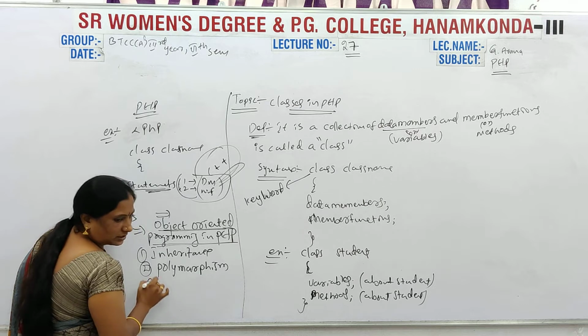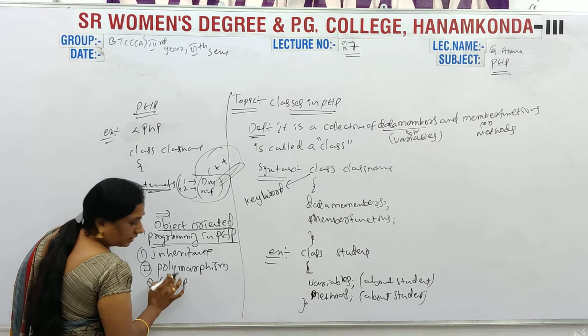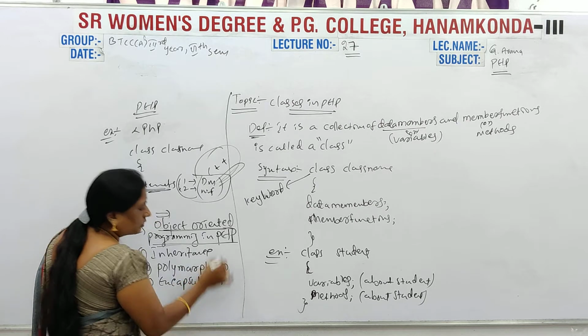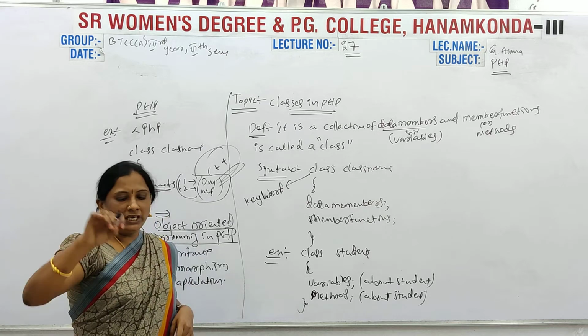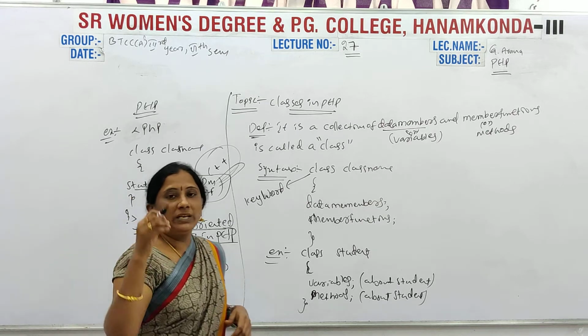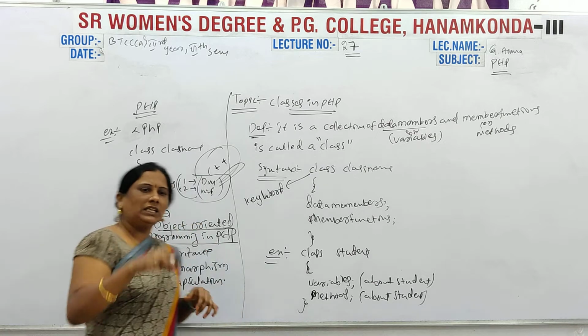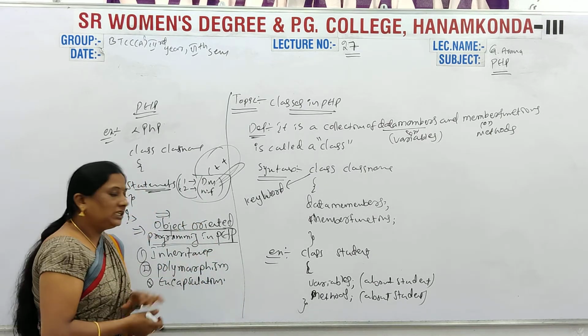Then third one is encapsulation. So these three are object oriented programming's major principles. Other principles are also there, but here three are major principles. So we will discuss these three.